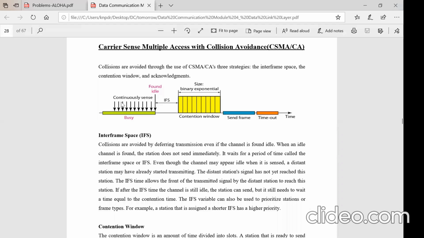As usual in the previous processes, the station waits for the channel to be free. In order to know whether it has to send the data or not, it will incorporate one of the persistence methods. So here, in collision avoidance, it always adopts the one-persistence methodology.